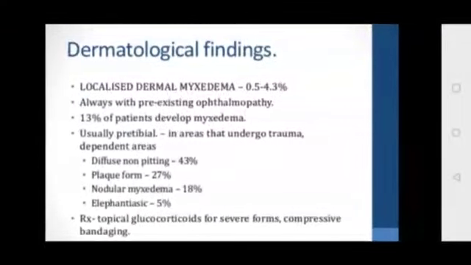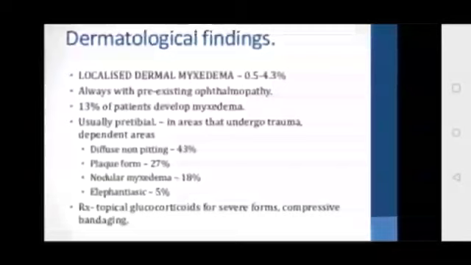Dermatological findings: myxedema is usually seen in severe hypothyroidism, but in Graves disease you can also see localized dermal myxedema in about 0.5 to 4% of patients, always with pre-existing ophthalmopathy. About 13% of patients develop myxedema, usually pretibial, in areas that undergo trauma.